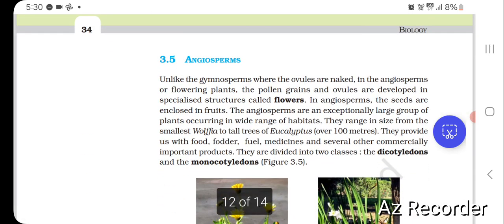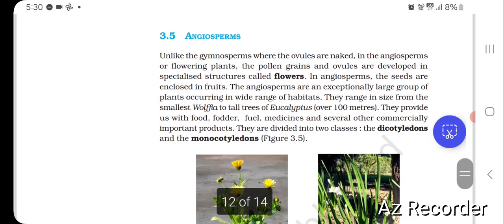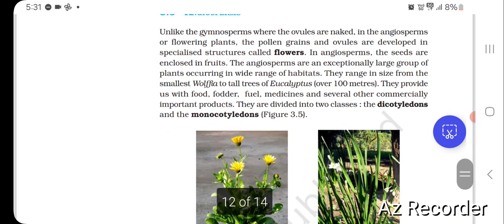Then angiosperms. Unlike the gymnosperms where the ovules are naked, in the angiosperms or flowering plants the pollen grains and ovules are developed in specialized structures called flowers. In angiosperms the seeds are enclosed in fruits. The angiosperms are an exceptionally large group of plants occurring in a wide range of habitats. They range in size from the smallest Wolffia to tall trees of Eucalyptus over 100 meters. They provide us with food, fodder, fuel, medicines and several other commercially important products.